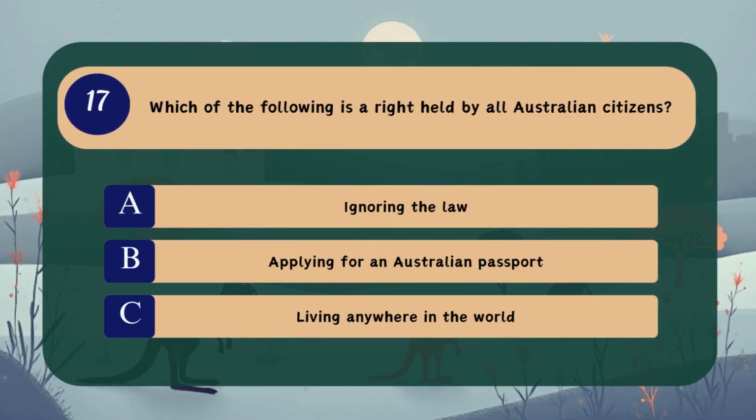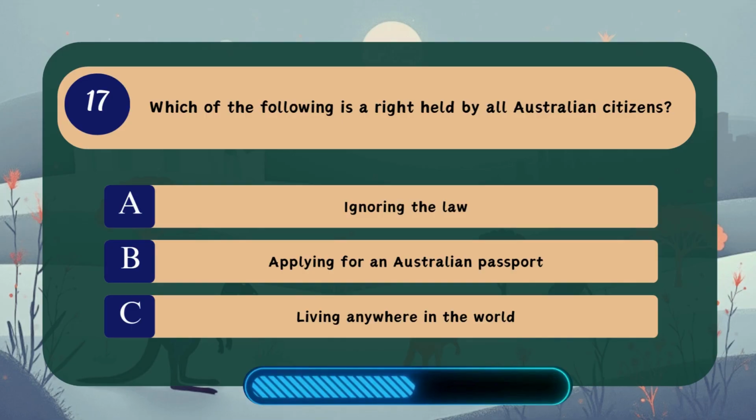Question 17. Which of the following is a right held by all Australian citizens? A. Ignoring the law. B. Applying for an Australian passport. C. Living anywhere in the world.